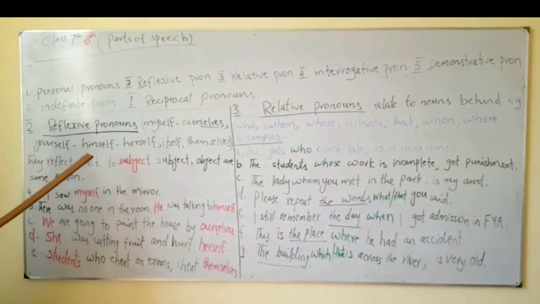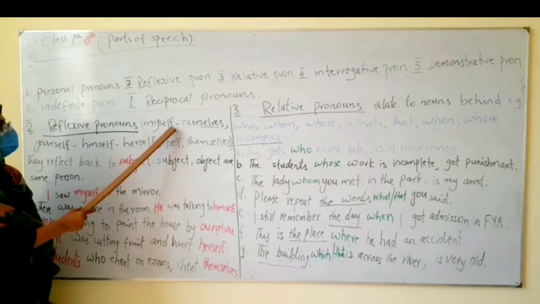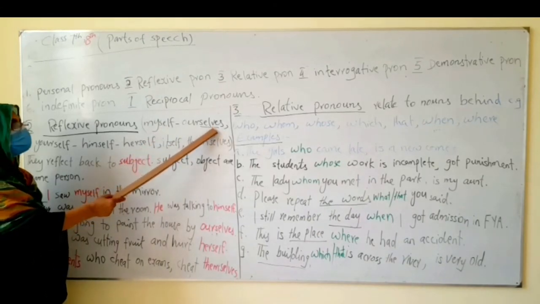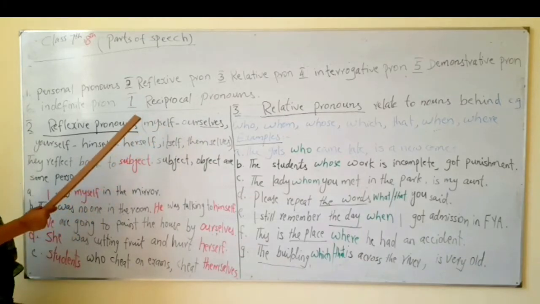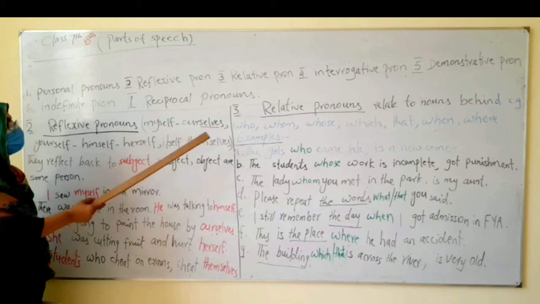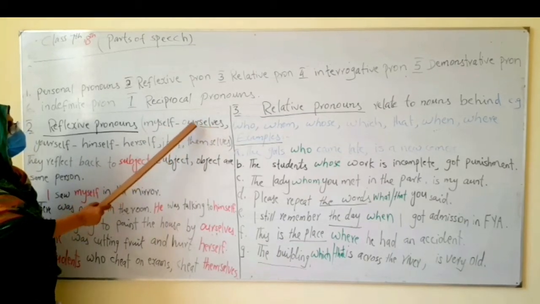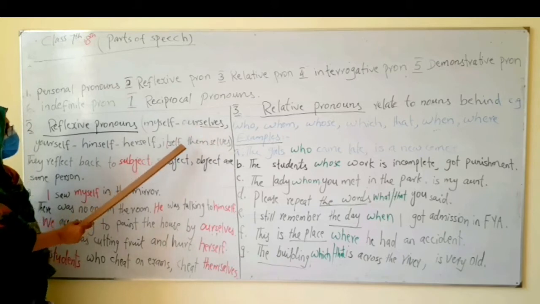Reflexive pronouns are those pronouns that take the word self and selves at the end. You must remember that self is used for singular and selves is the plural of self. Selves is used with plural.